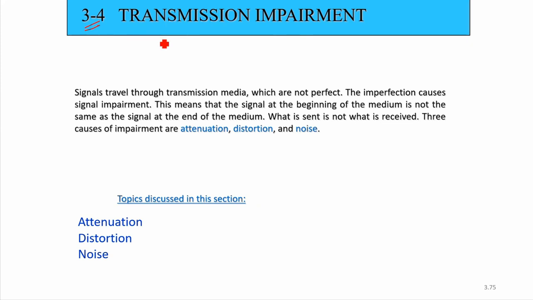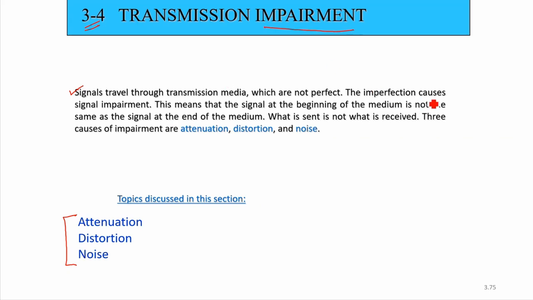Once we are sending a signal, the signals travel through transmission media, which are not perfect. So if we are sending a signal, it is traveling through a transmission medium, and in that case it will not be a perfect one. So how does the imperfection appear? There are three different causes through which there will be some distortion of the signal.